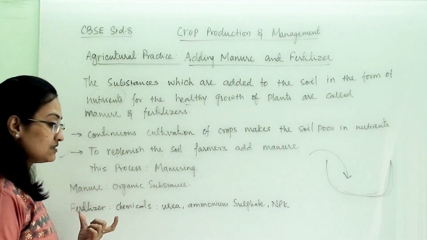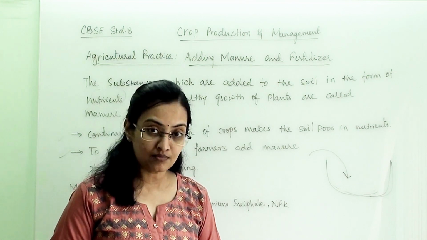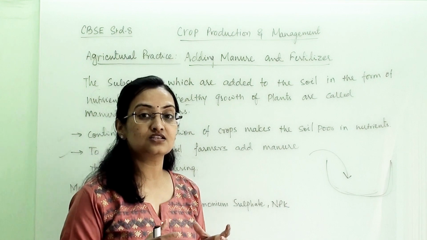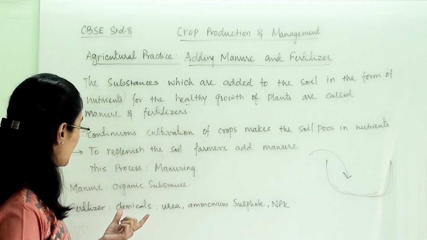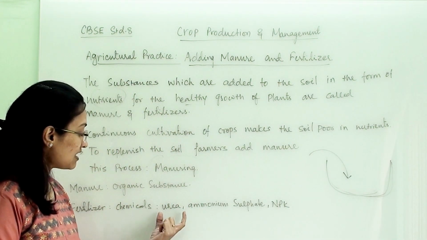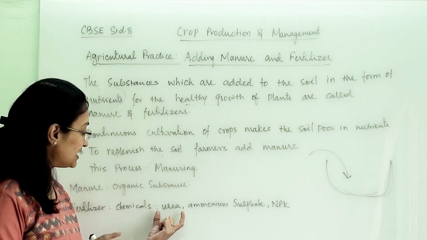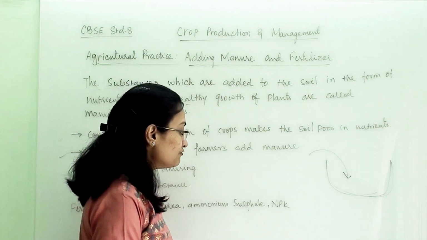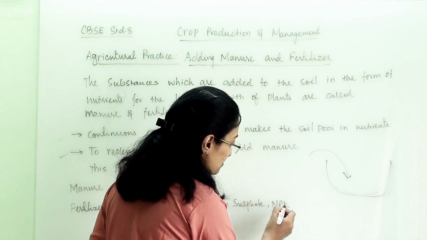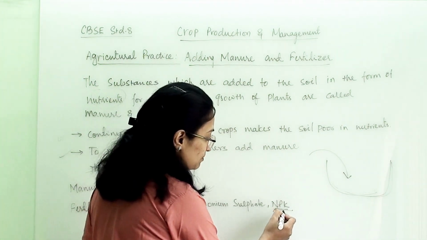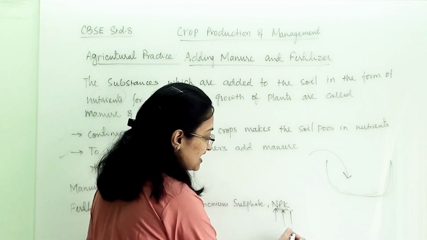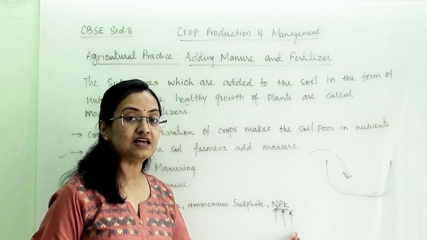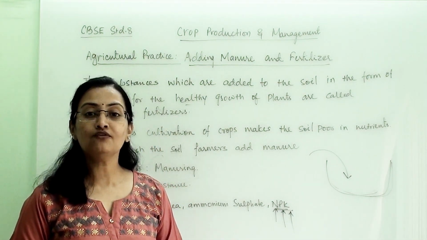Now the fertilizer. Fertilizers are man-made substances. They are chemical compounds consisting of all those nutrients. One of the very popular fertilizers is urea. Second is ammonium phosphate, and the third fertilizer is known as NPK. N stands for nitrogen, P stands for phosphate, and K stands for potassium. So nitrogen, phosphate, potassium fertilizer is important for the growth of crops.